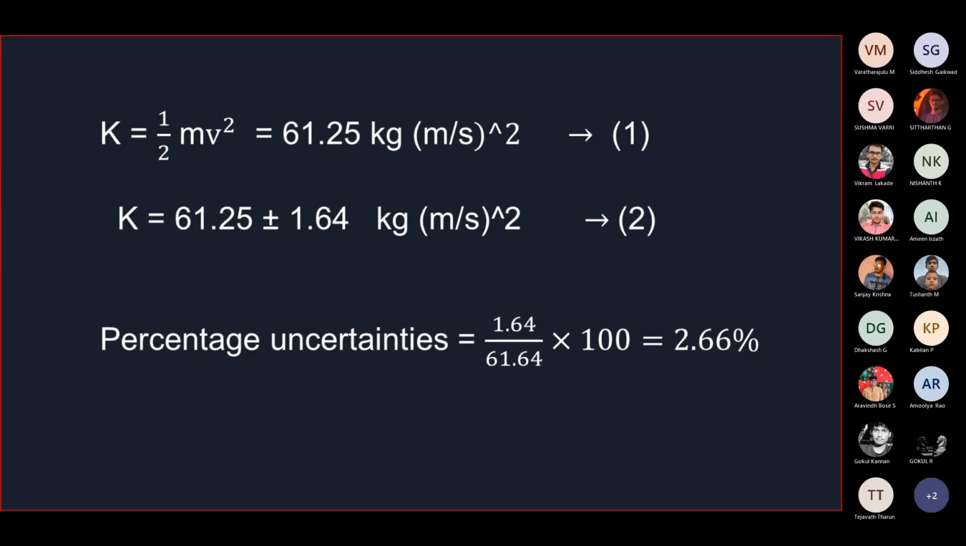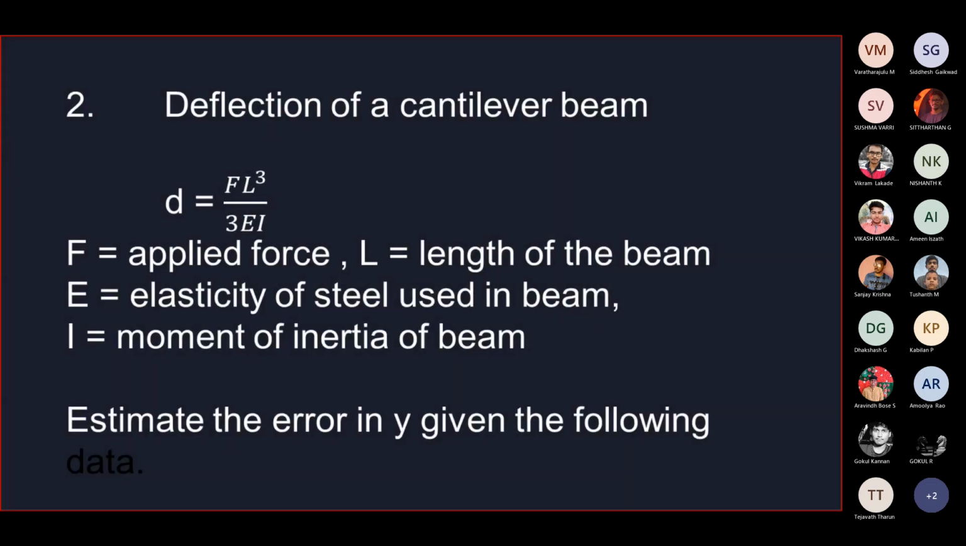Can you change the slide, Pranav? Here is the second question, on the deflection of a cantilever beam, where D represents the deflection of the beam. The formula for the deflection of a cantilever beam is F L cubed upon 3 E I, where F is the applied force, L is the length of the beam, E is the elasticity of the steel used in the beam, and I is the moment of inertia of the beam. In the solution, we want to find the error in the deflection and also the maximum deflection of the cantilever beam. Next slide.